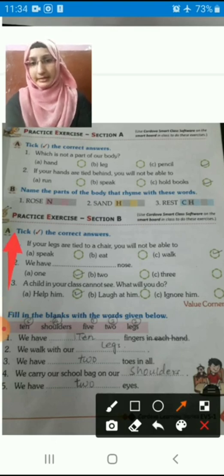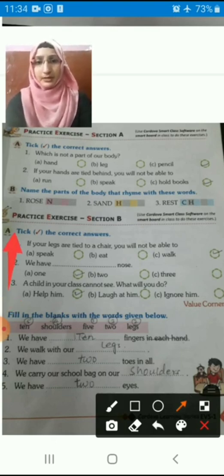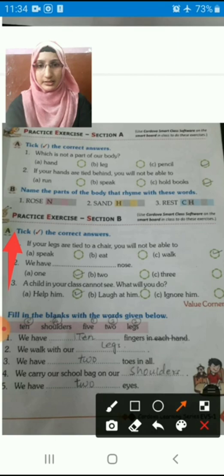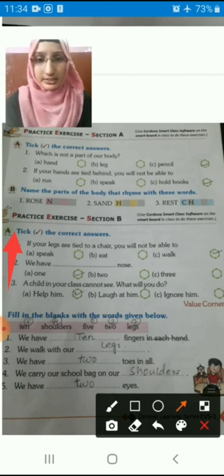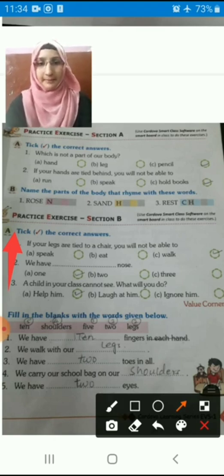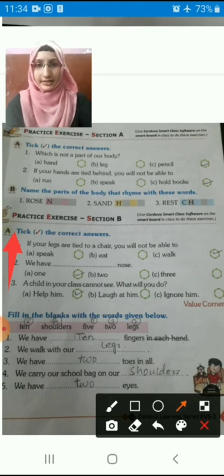Now come to our practice A. Tick the correct answer. So here also, students, we will have one question and 3 options for each question. We have to check and write which one is correct. For these questions also we have 3 options, and where it is correct, you have to put a tick. First one, what is it, student? If your legs are tied to a chair, you will not be able to. As we have just done this, right student?